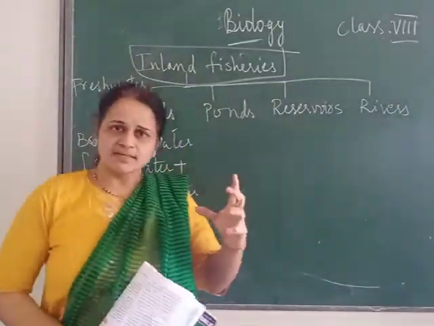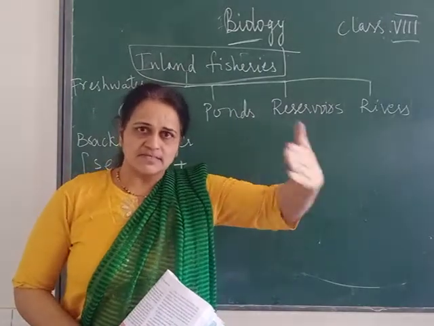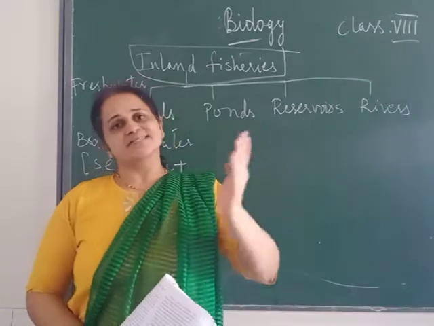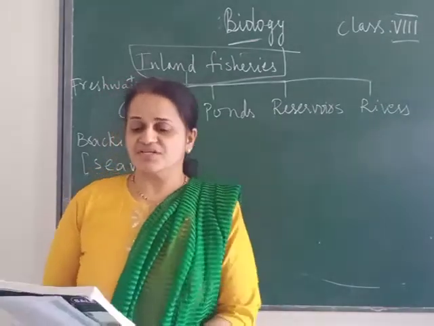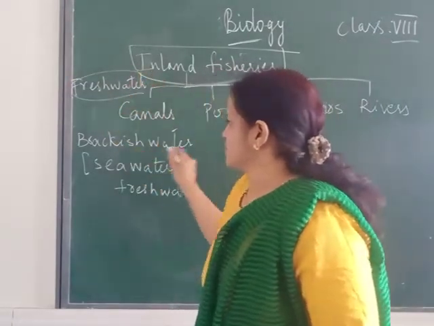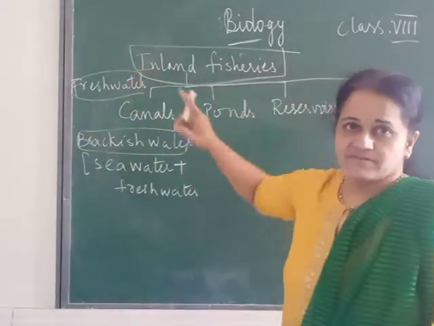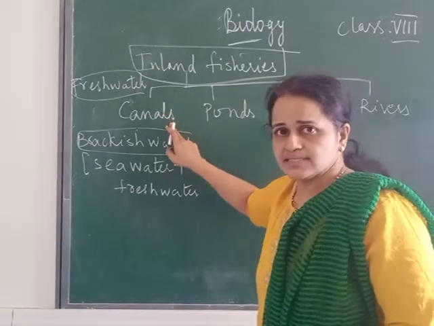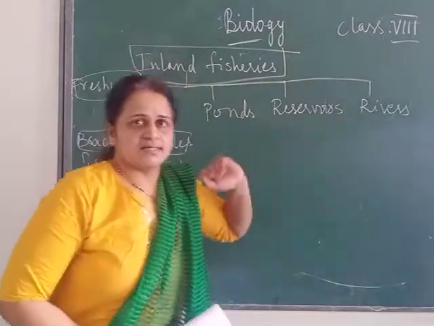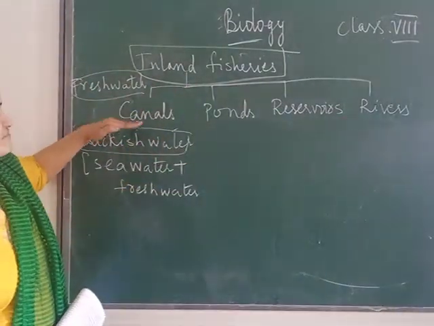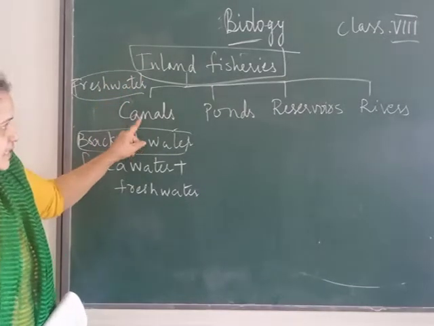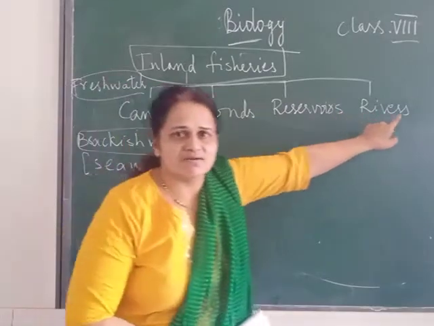Inland is nothing but where the water resource or the source of water is near the land. That is called inland. Inland fisheries normally include two types: fresh water or brackish water. Fresh water may be canals, ponds, reservoirs or rivers. These are the examples of inland fresh water sources.